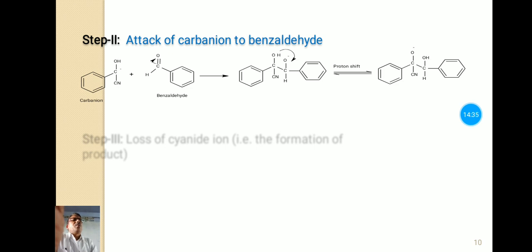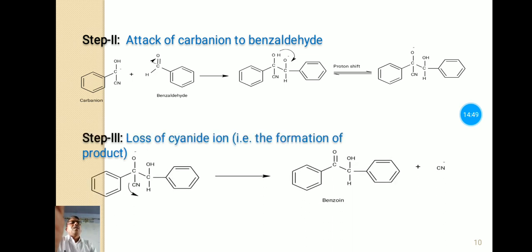This proton shift occurs from this hydroxyl group to the negatively charged oxygen, and that forms another intermediate product that is also unstable, and this unstable product undergoes loss of cyanide ion and forms the product